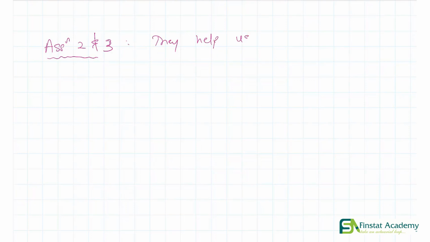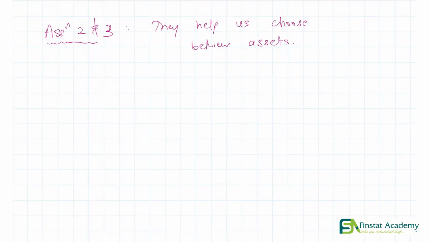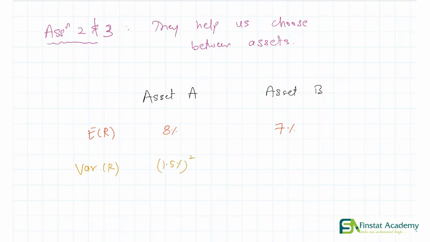They help us choose between assets. And I'll tell you what I mean by that. Let's say we have two assets in front of us, asset A and asset B. The expected return on asset A is 8%, whereas on asset B it's only 7%. The variance of return for both assets is, let's say, 1.5% square. That is the variance for both assets.